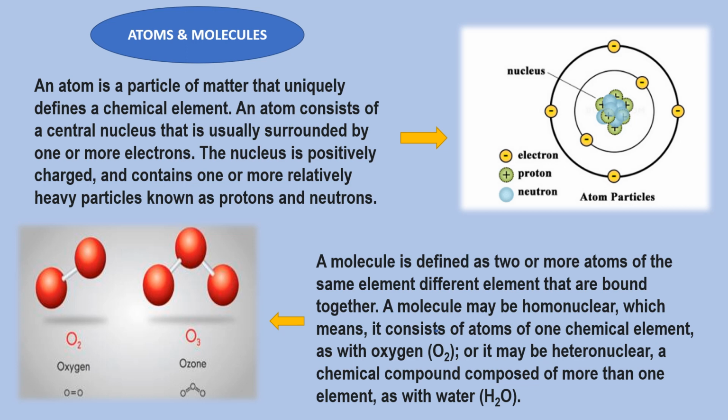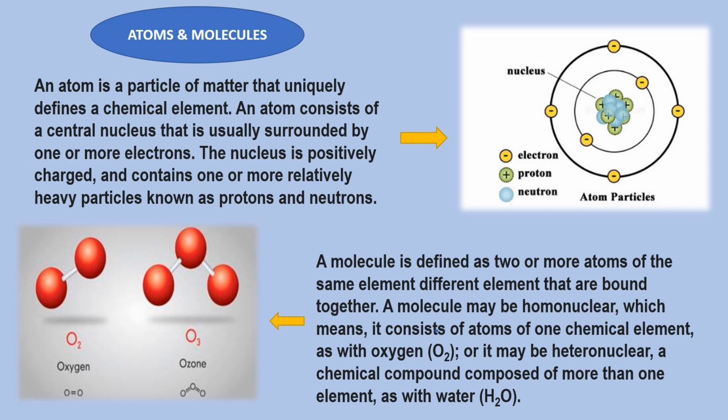But when we talk about H2O, the water molecule, then it is heteronuclear. Why? Because two hydrogen atoms and one oxygen atom are there. So hydrogen and oxygen are different from each other. That means it is heteronuclear.